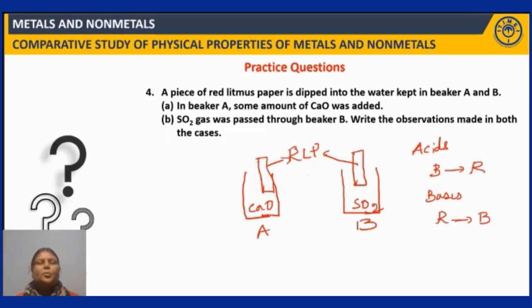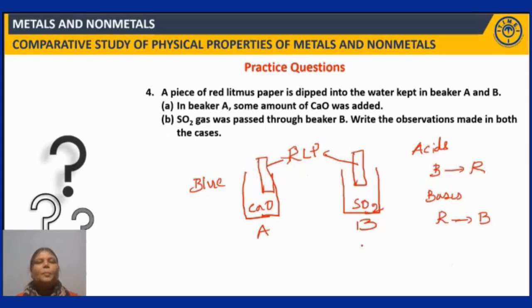Now coming to the substance that is taken in beaker A, it is calcium oxide. You know that metal oxides, when dissolved in water, form bases, isn't it? So because of this reason, metal oxides are considered as bases. So when this is a base and if you dip red litmus paper, it should get converted into blue. So here you can see the conversion of red litmus paper blue in beaker A.